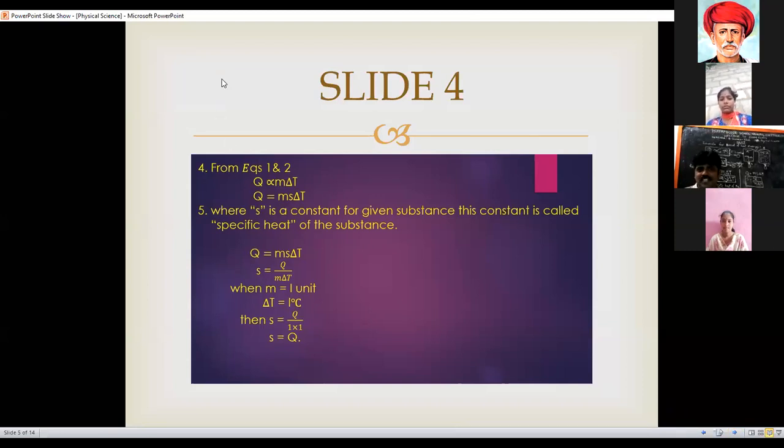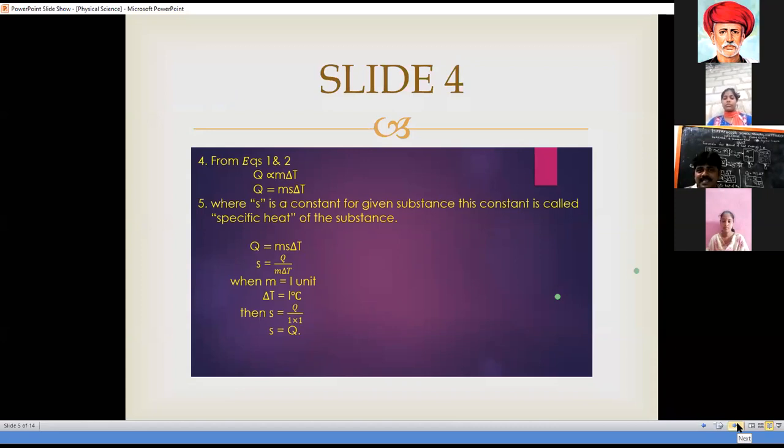From equation 1 and 2, what we get here? Q is directly proportional to M delta T. If we write equal to, then S is the constant that we take here. This constant S is known as specific heat of the substance.